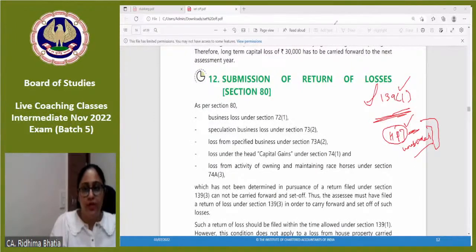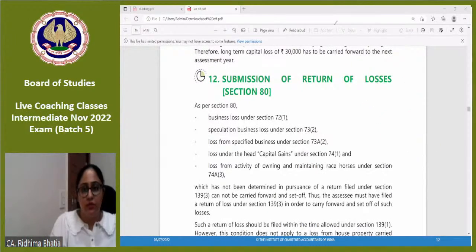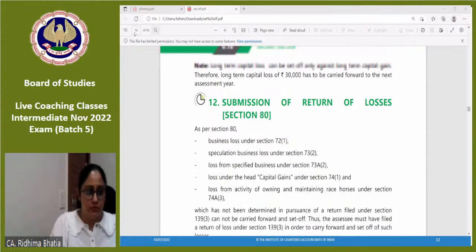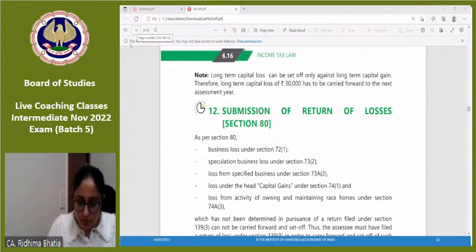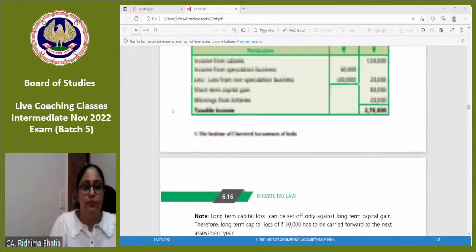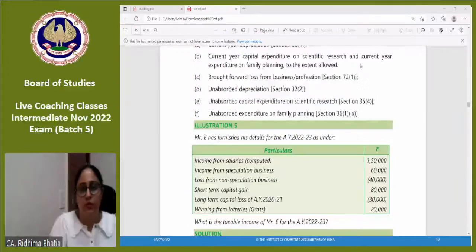Now we'll do a few questions and then we'll take your doubts. First we'll do this illustration 5.